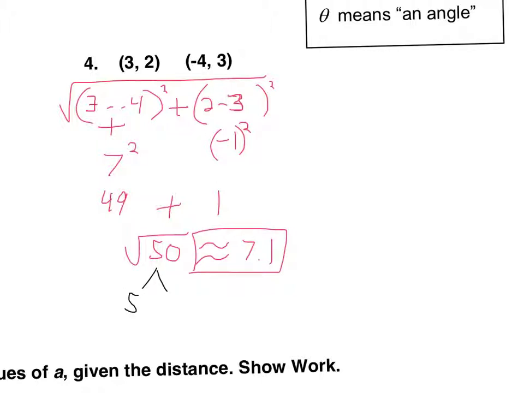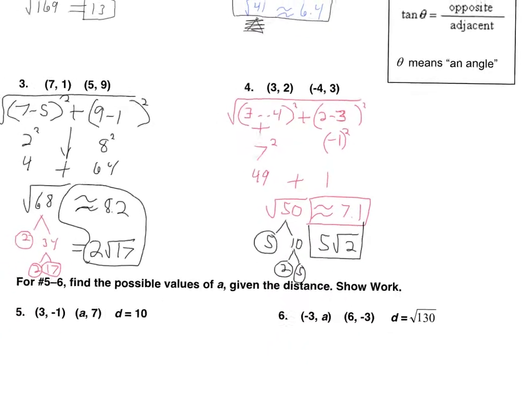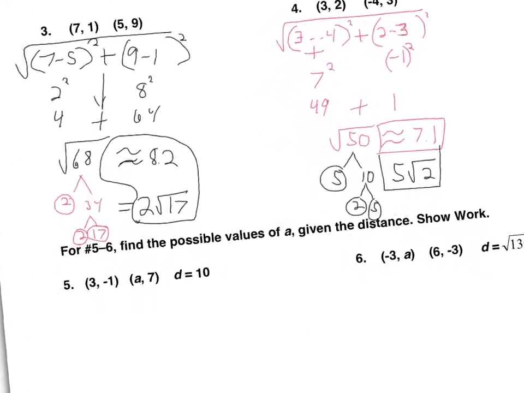I know this can split into 5 and 10, for instance, and 10 can split into 2 and 5. So it looks like we have a pair of 5s and a 2 left over. So there is our exact and approximate answer. And that also works. If you enter in 5 times radical 2 on your calculator, it will equal 7.1 approximately. All right, so that is the basic distance formula.